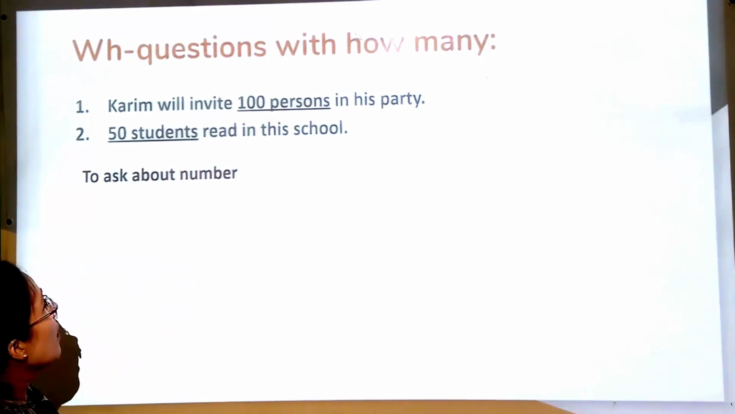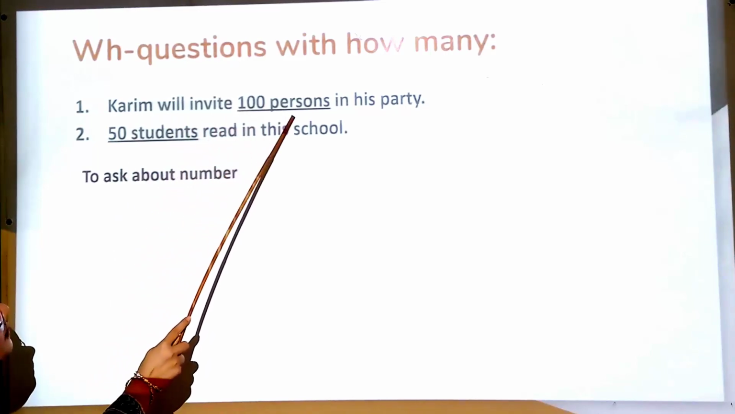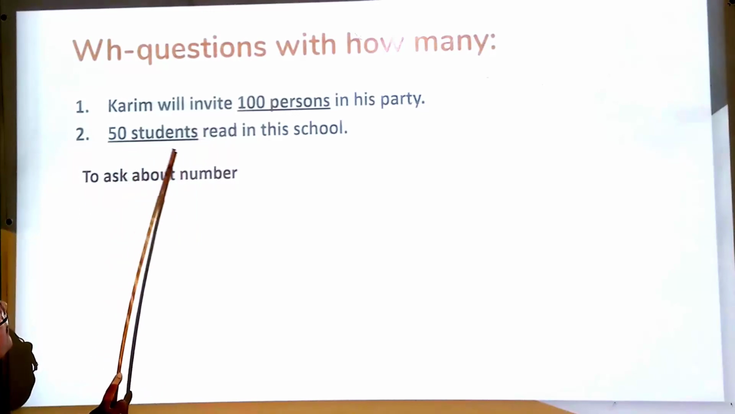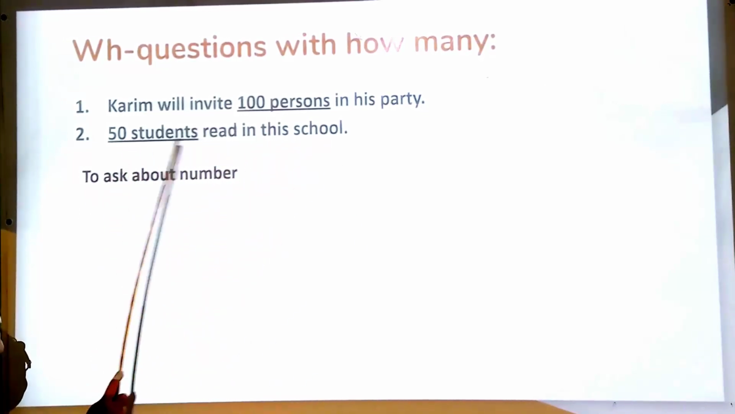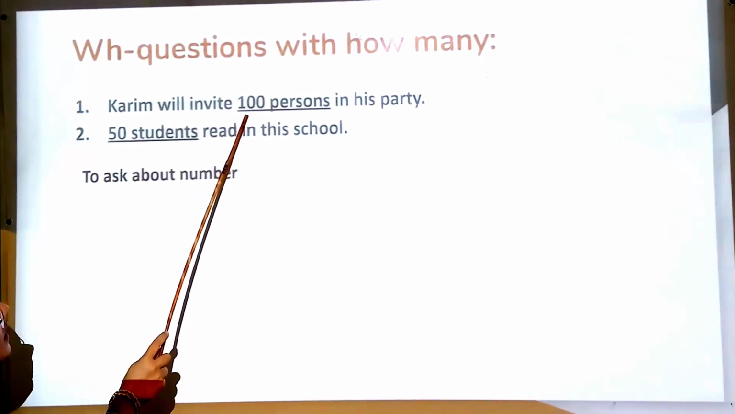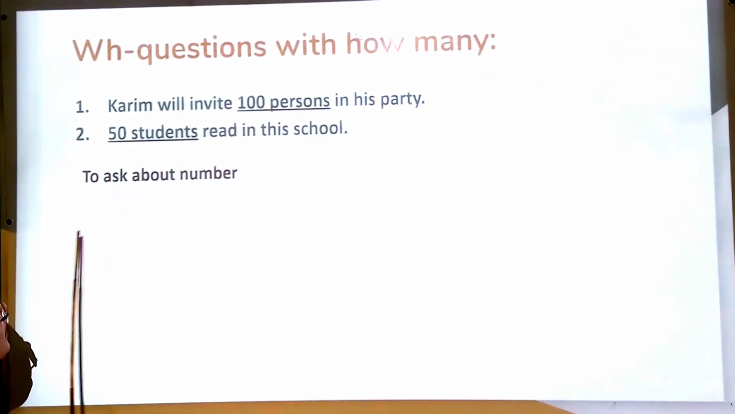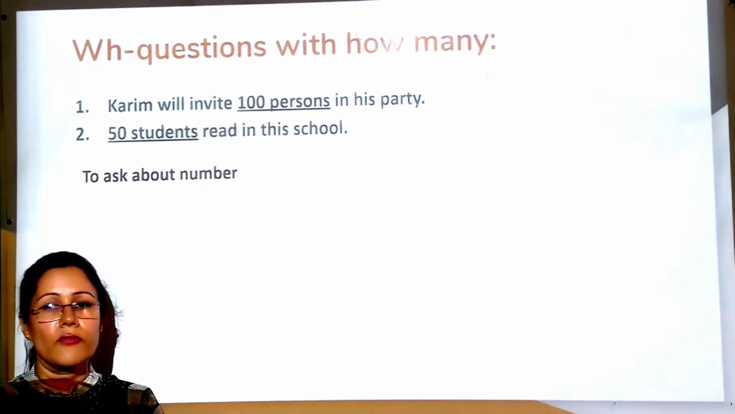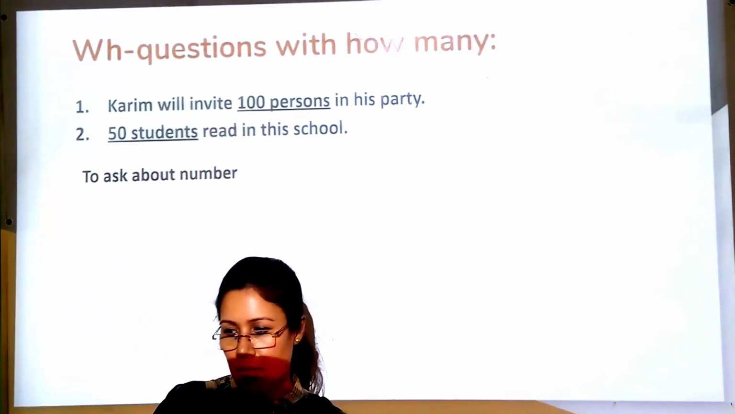Dear student, now look at the sentences. Number 1, Karim will invite 100 persons in his party. Number 2, 50 students read in this school. In number 1, underlined word 100 persons. In number 2, 50 students. Dear student, to ask about number we use how many. So, for number we will use how many, my dear student.